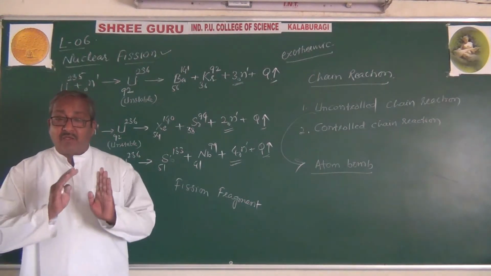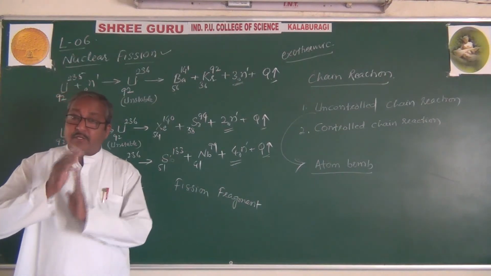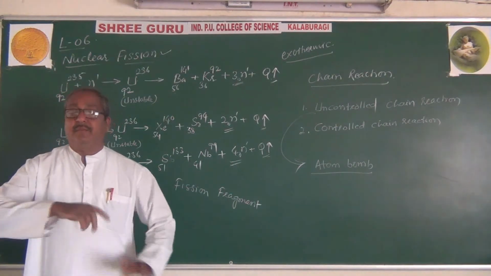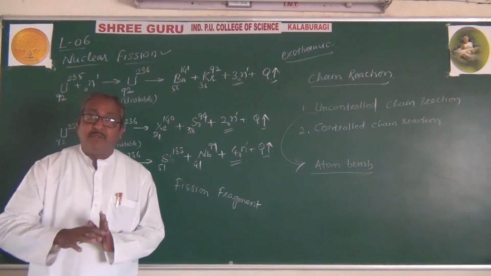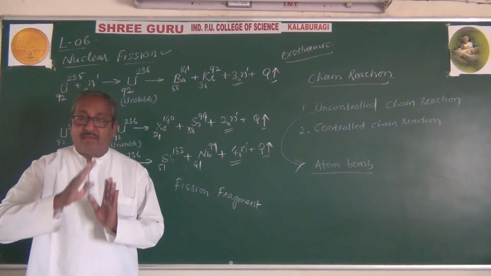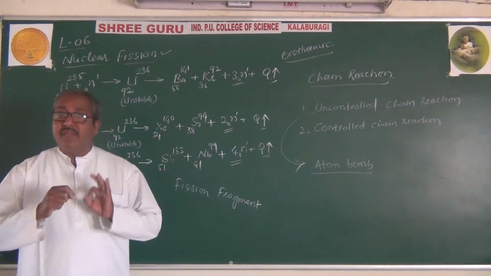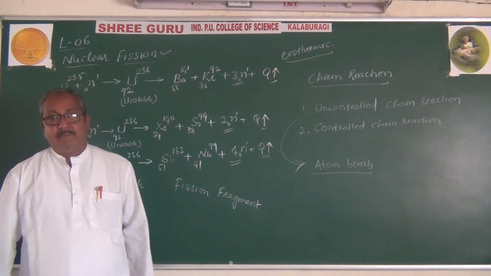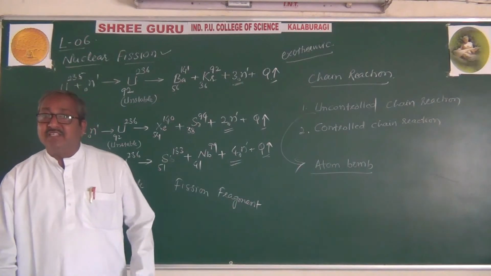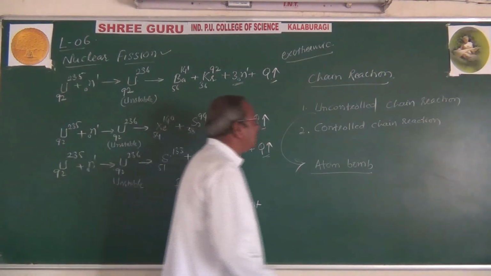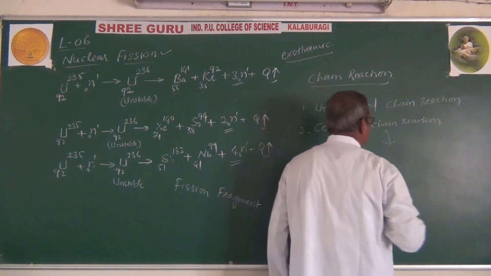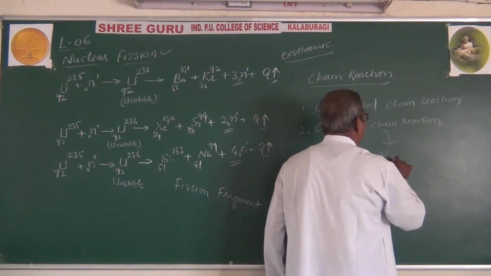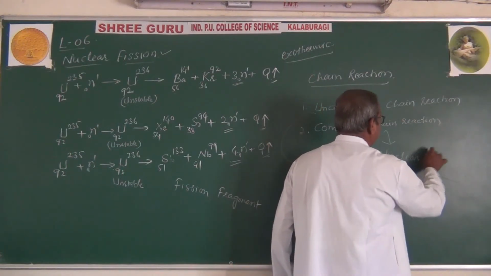In a reactor, scientists made the arrangement to control the reaction. The nuclear fission reaction can be controlled by making some arrangement, and that we are going to realize in case of a nuclear reactor.